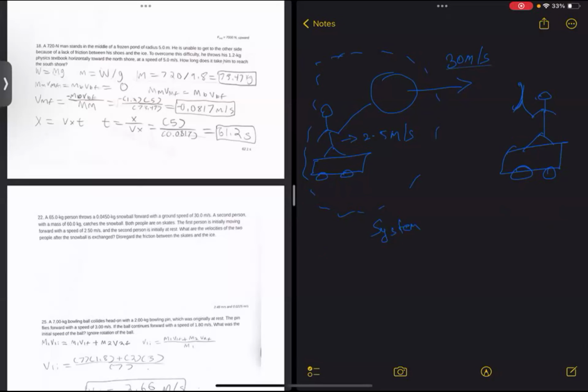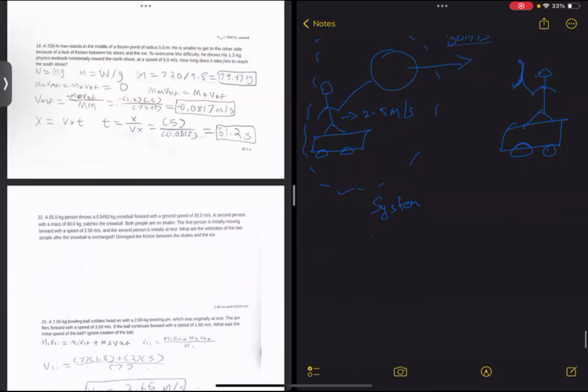So initially, the momentum of the system is the momentum of the man plus the momentum of the snowball.